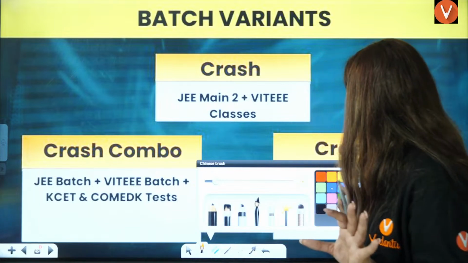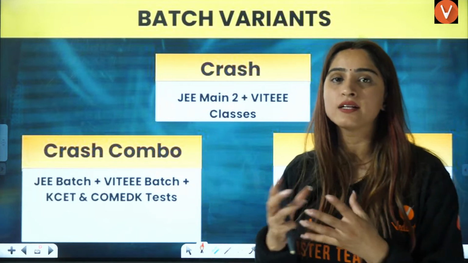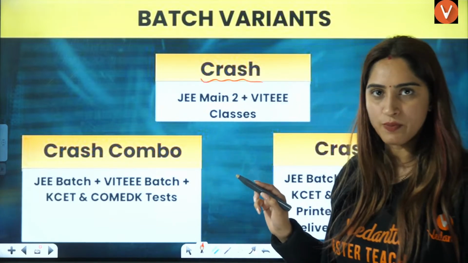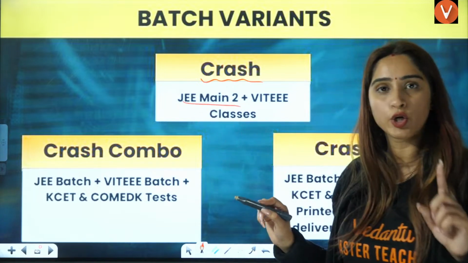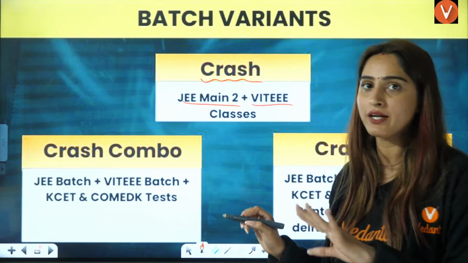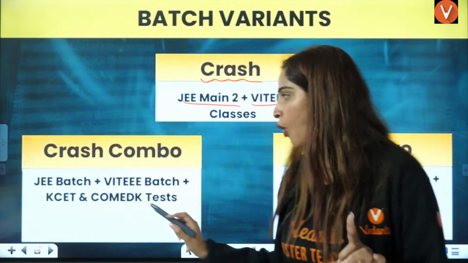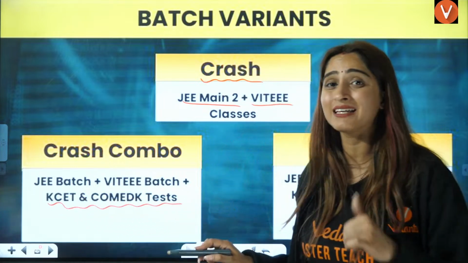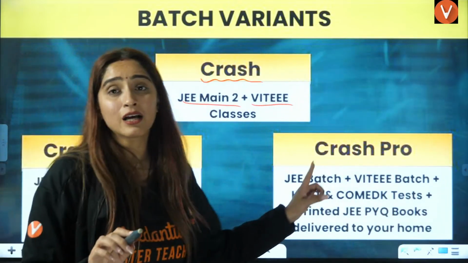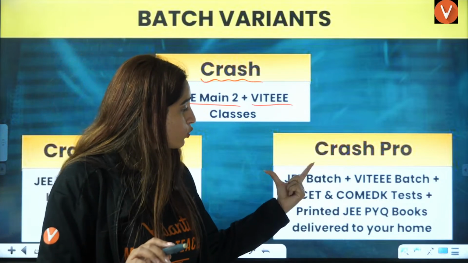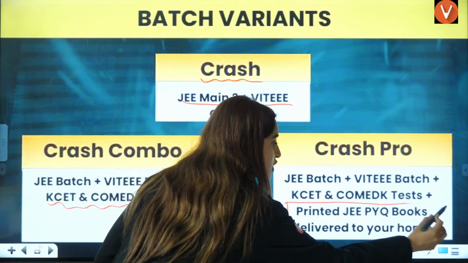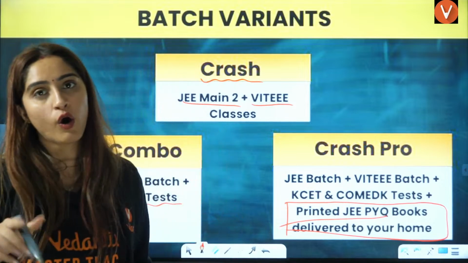Now there are three main additions that you have in your batch. One is your simple crash batch. In this you have JEE Mains attempt 2, all the classes, and VIT triple E classes after we are done with JEE Mains attempt 2. Then in crash combo, you also have KCET and COMEDK test series along with JEE Mains 2 and VIT triple E batch. If you take crash pro, in addition to JEE, VIT triple E batch, KCET and COMEDK test, you will also have printed JEE previous year question books delivered at your home.